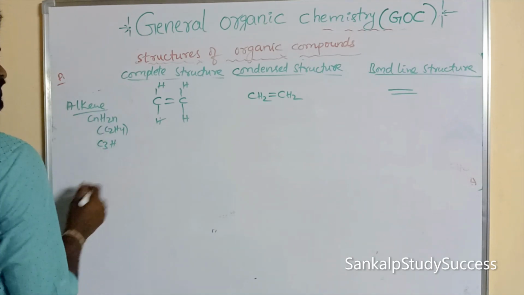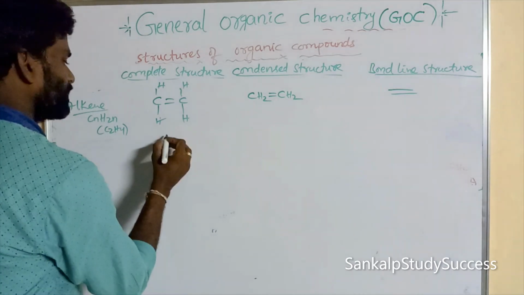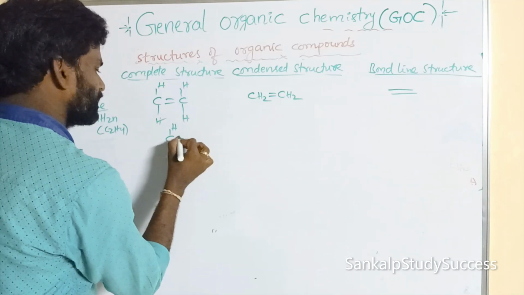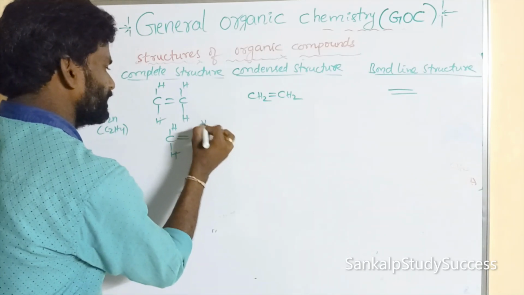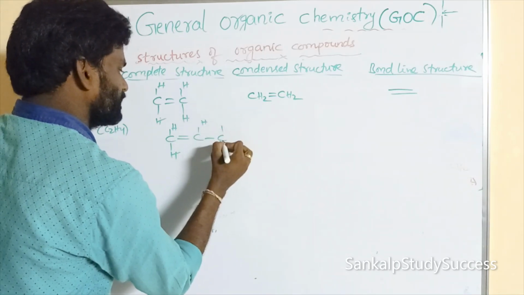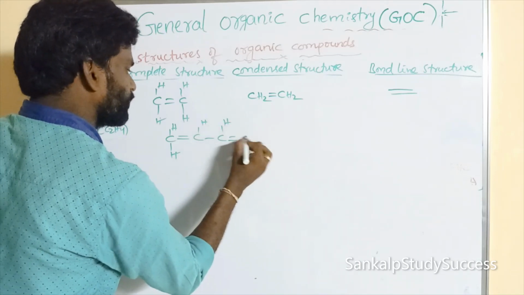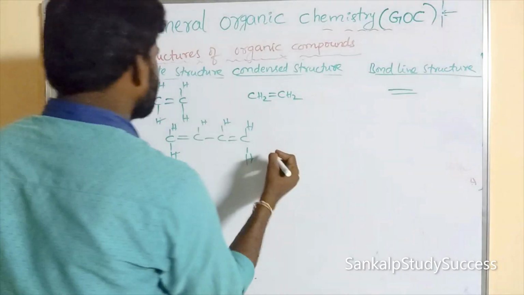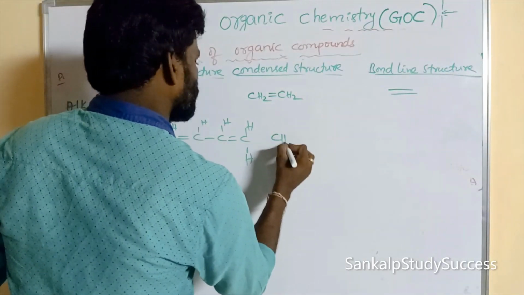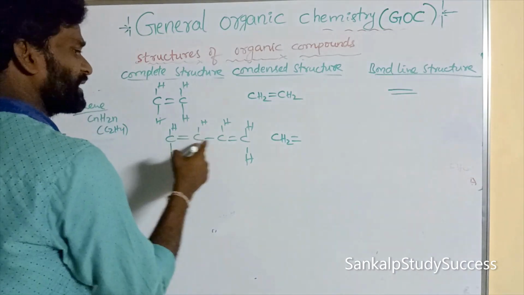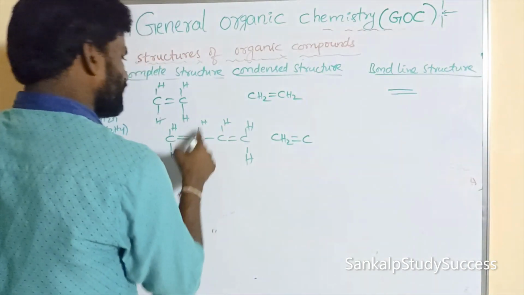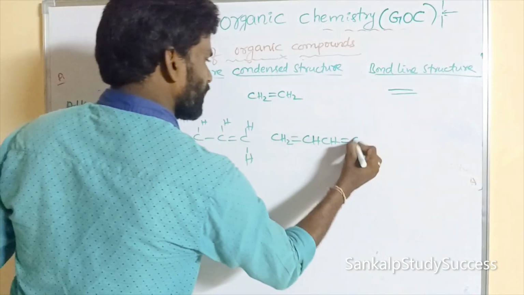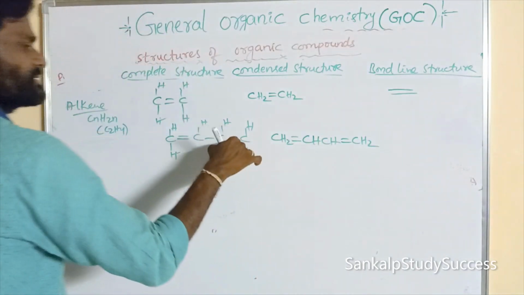Similarly, we can write CH double bond CH double bond CH. So this is one complete structure. We can write the condensed structure as CH2 double bond CH double bond CH2.